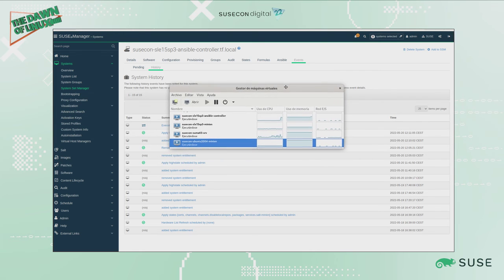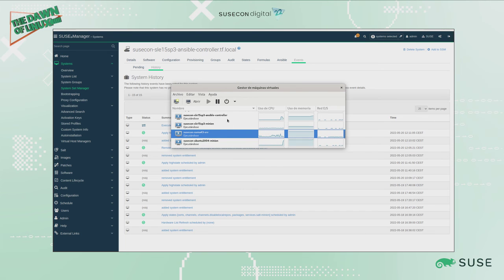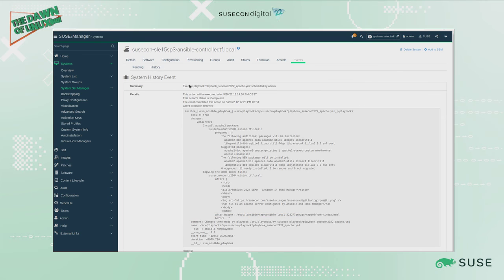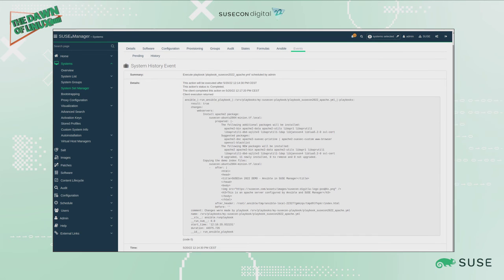If we look at our virtual machines, we have the server, and we see now our Ansible control node is doing some job, and now our Ubuntu minion, which is the one we were targeting on the playbook, is actually running something. So let's just wait a few more seconds. The playbook is running and being executed at this moment. And this is now done. As you see, the playbook execution was successful.